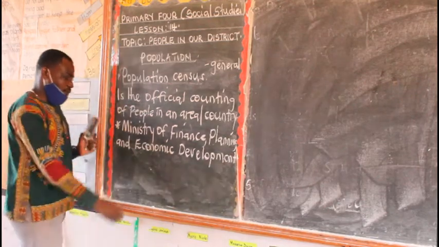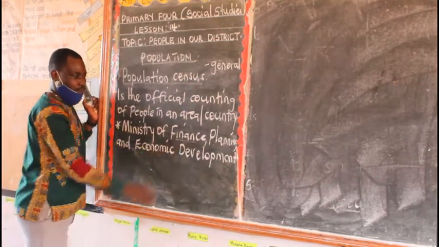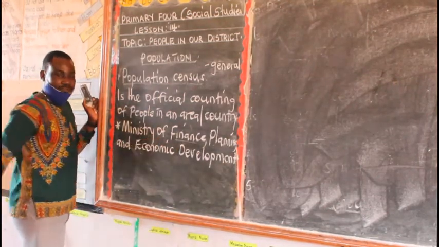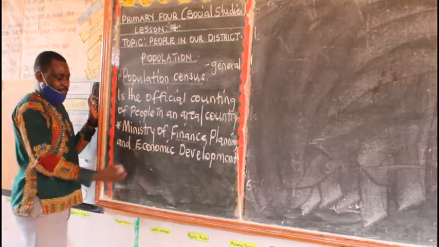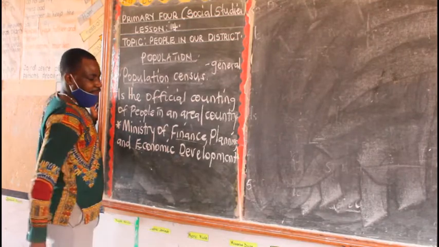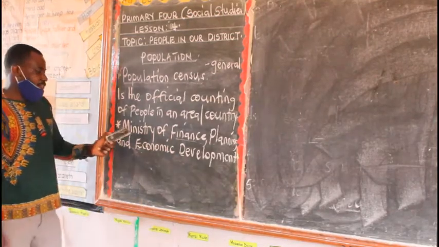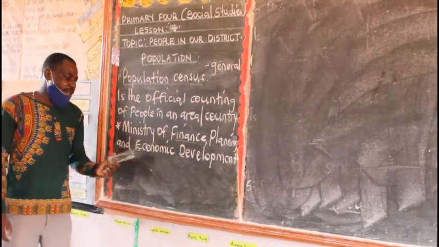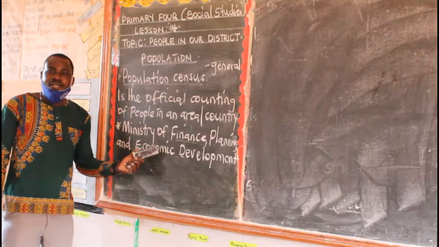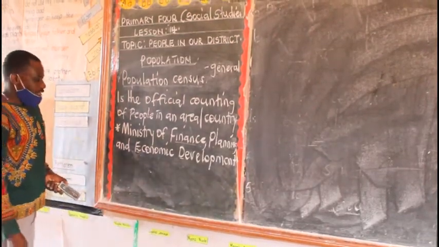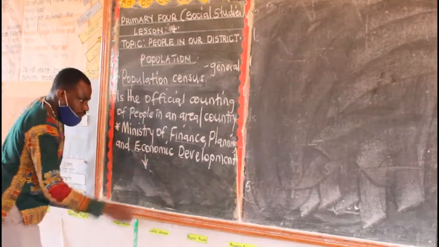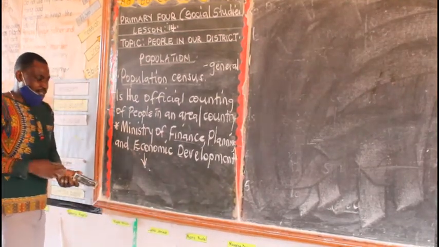So make sure when you are writing the word finance, you begin with capital F, planning, capital P, economic, capital E, then development is capital D. So you have the Ministry of Finance, Planning and Economic Development, responsible for conducting population census.